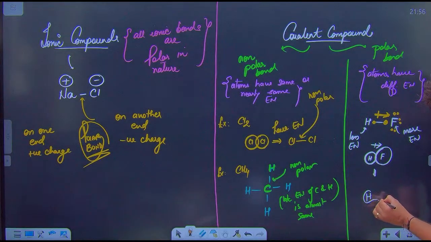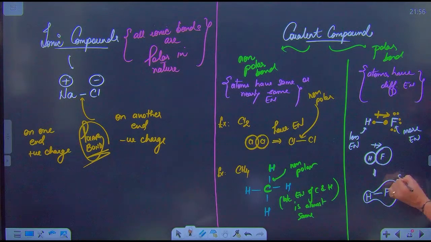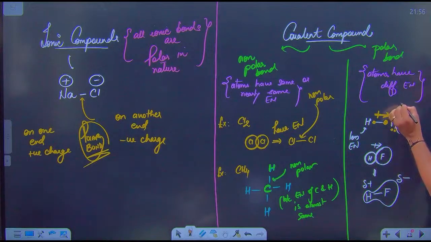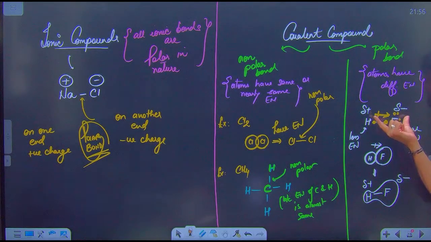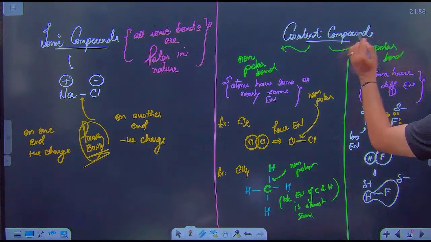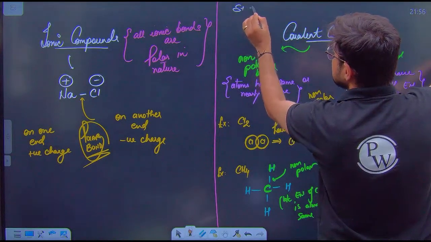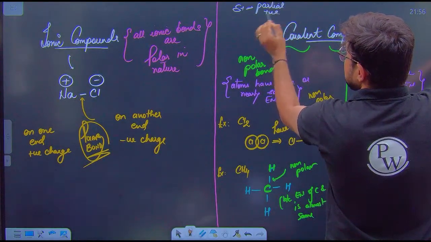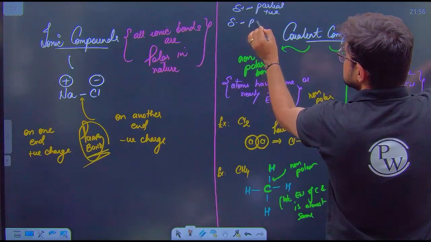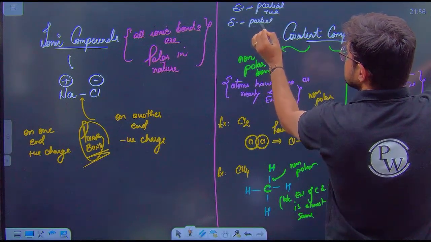Fluorine's electron cloud will become greater, and therefore this fluorine will occupy a partial negative charge and hydrogen will occupy a partial positive charge. Guys, here observe, we have not written +1, we have not written -1. Here this delta positive means partial positive and this delta negative means partial negative.